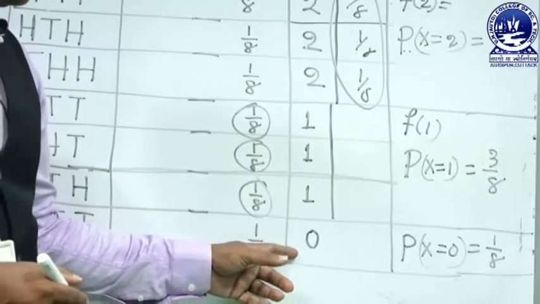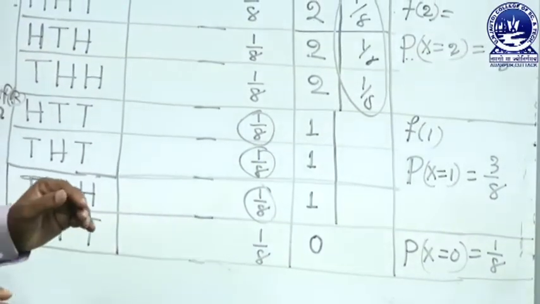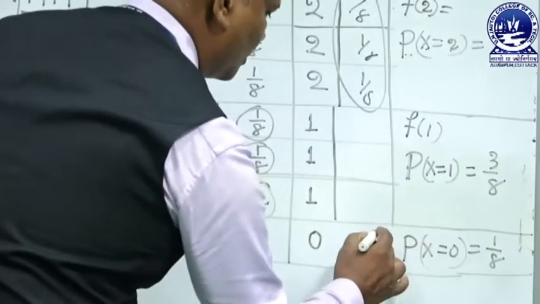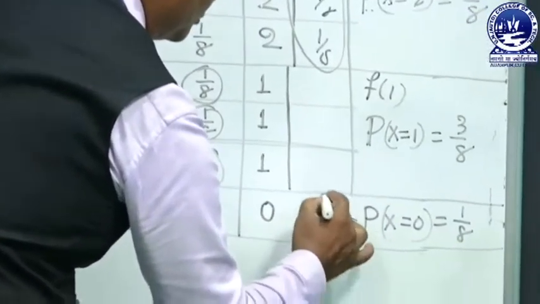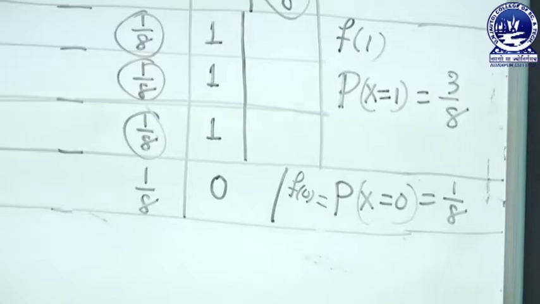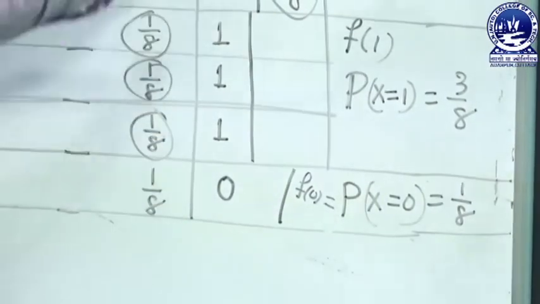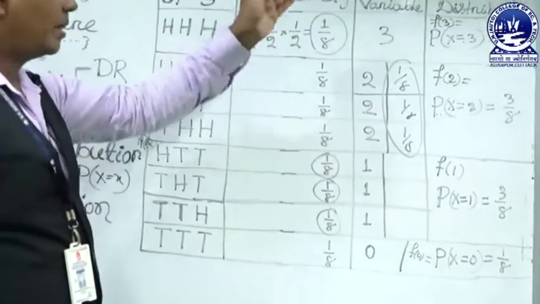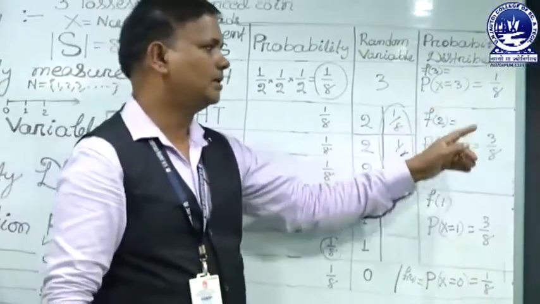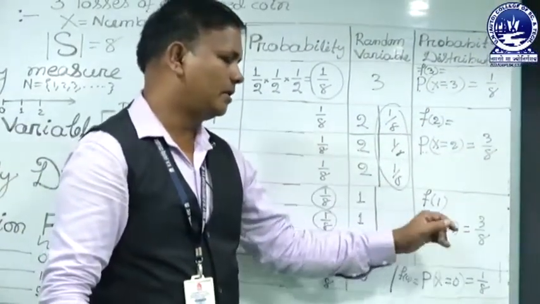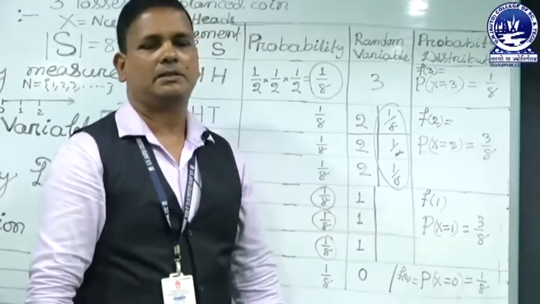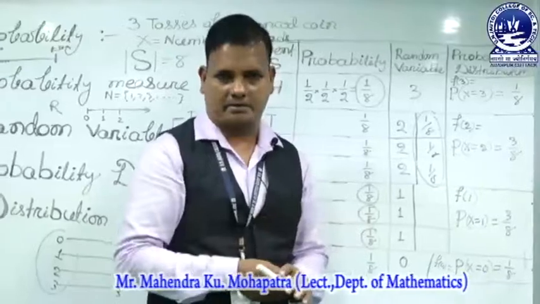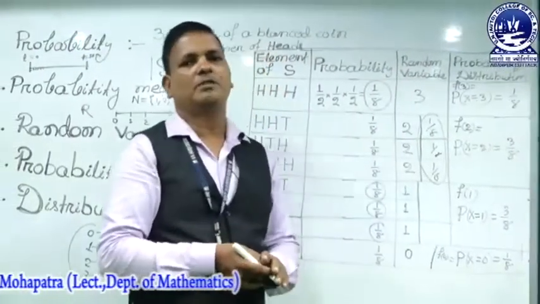Last one is the probability of no heads, that means f of 0. f of 0 is equal to the probability of X equal to 0, which is 1 by 8. So we assign the probabilities to the random variable: 1 by 8, then 3 by 8, the third one is 3 by 8, and the fourth one is 1 by 8. We distribute the probability values in this manner, so it is the probability distribution.